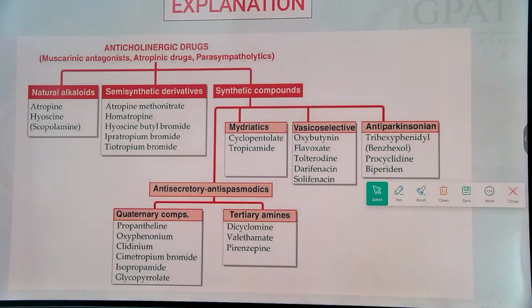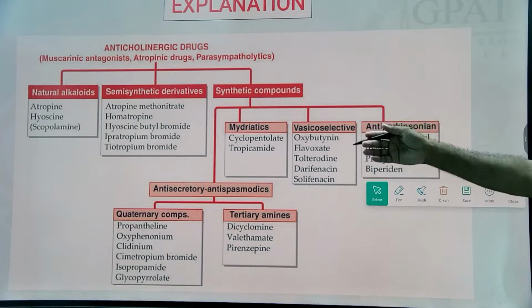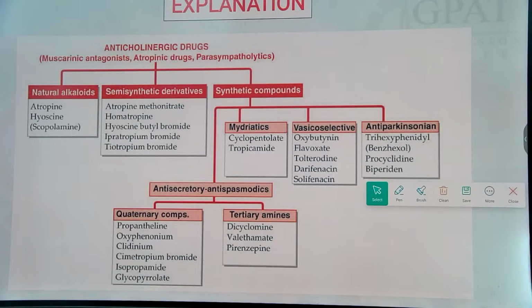So this is a clear classification of anticholinergic drugs. They block muscarinic receptors, like natural alkaloids, semi-synthetic, and synthetic compounds, along with their clinical applications.